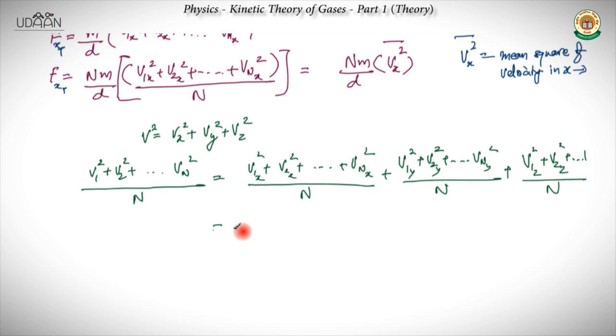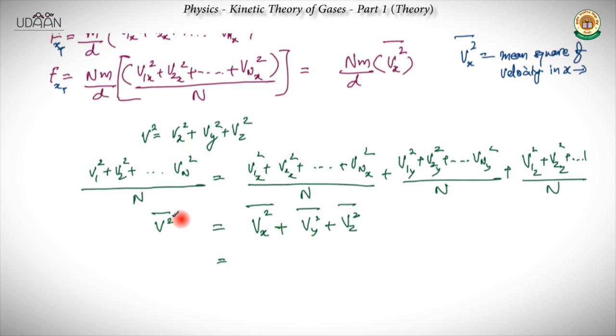So here we can write vx square bar, where bar represents the average, plus vy square bar plus vz square bar. The whole of this is equal to v square bar, which we write on the left hand side.